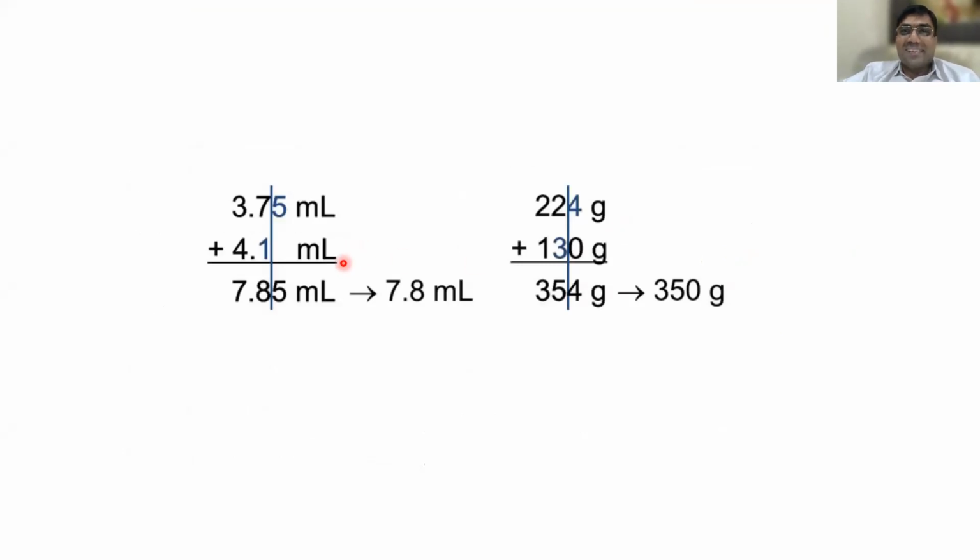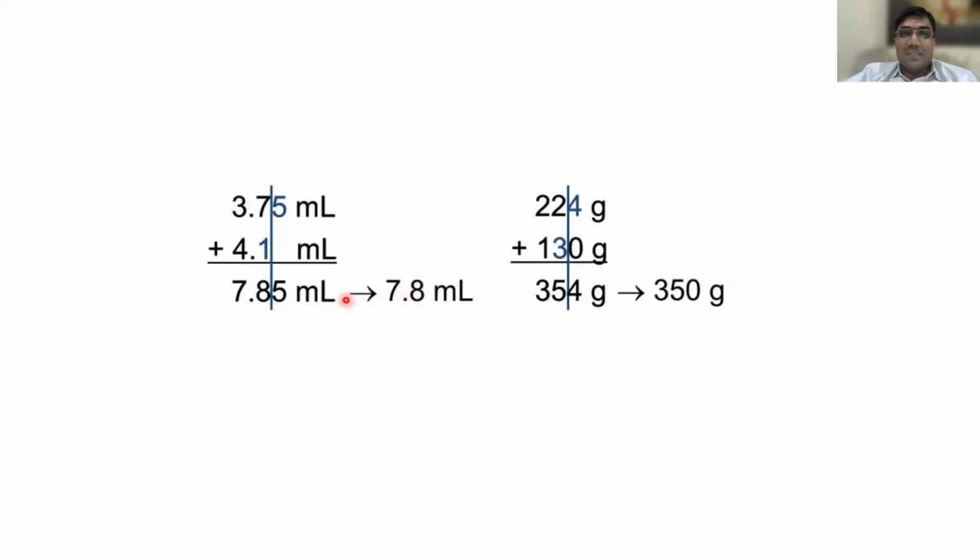Can you see some more? 3.75, 4.1. How many significant digits here? In the first case 3, here 2. How many should you write? The least, 2, sir. 7.8. Understood or not? Yes, sir. Now listen carefully. 7.8, the 8 is an even number, right? If an even number is there, you should not add.